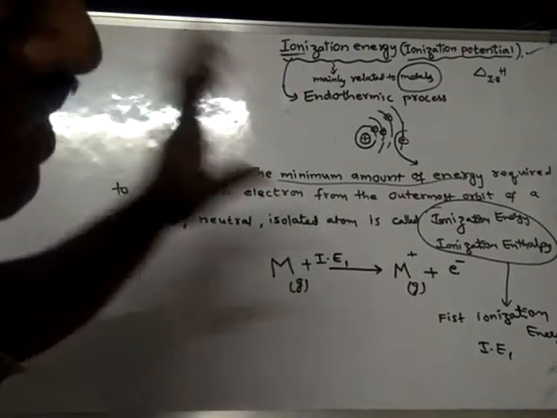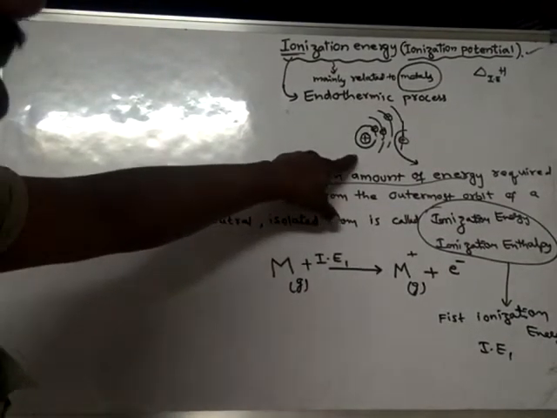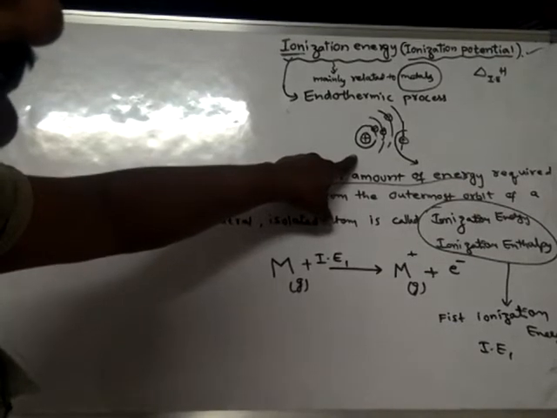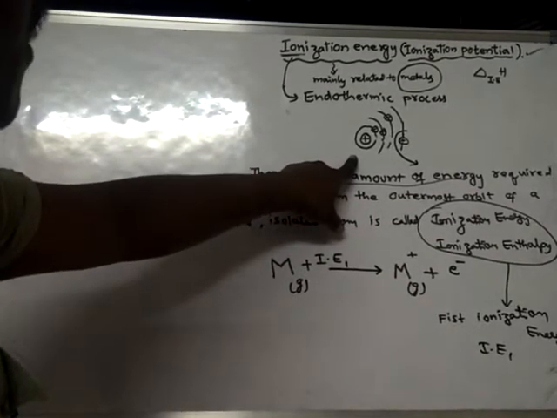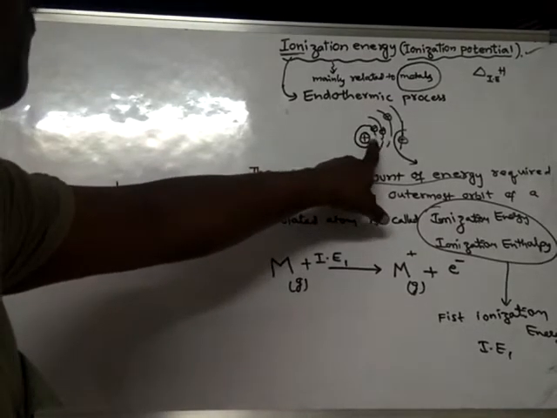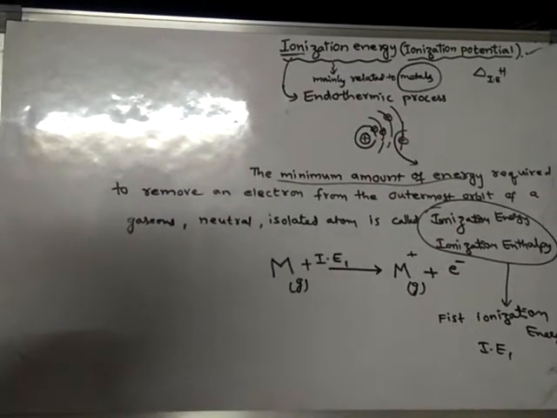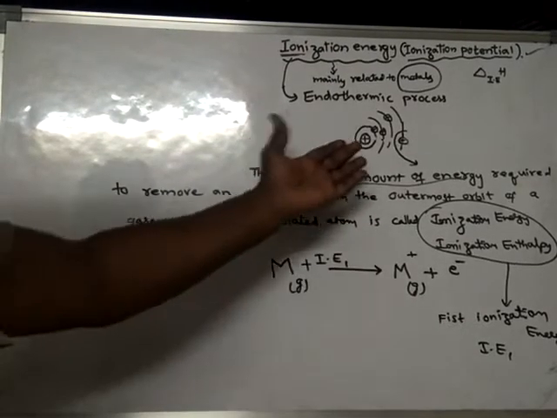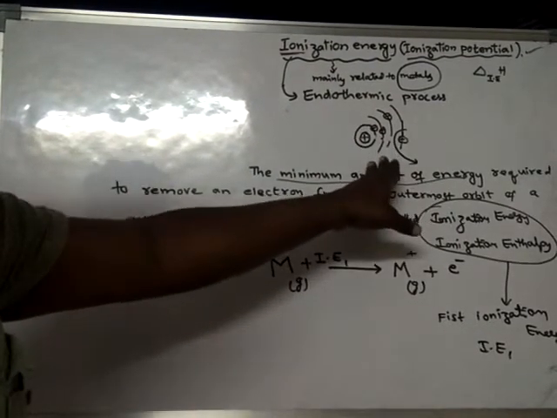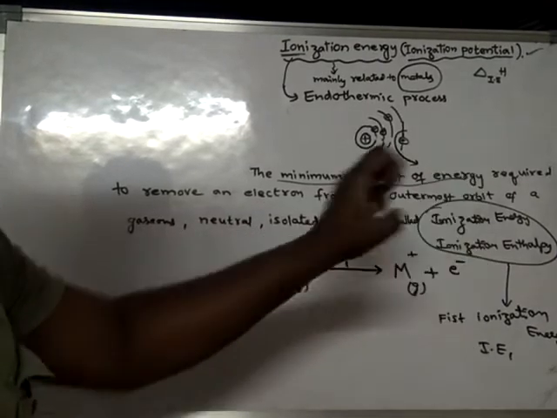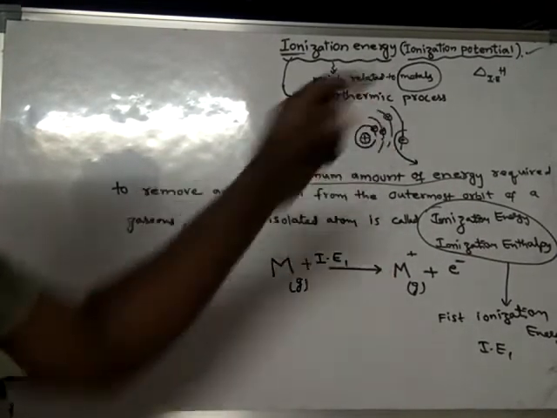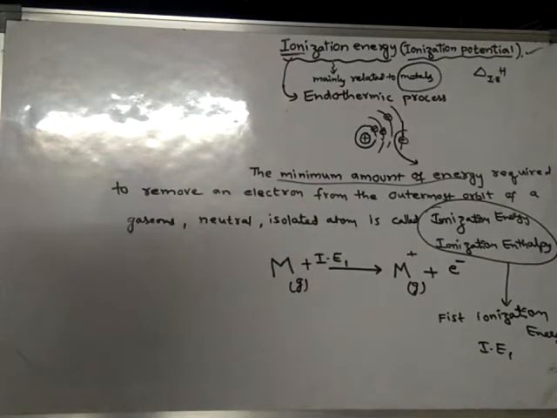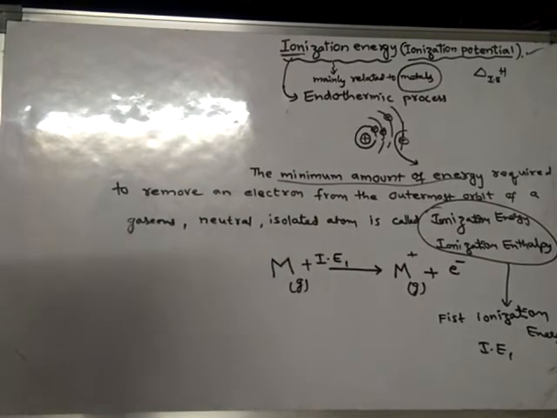That means we are supplying some energy to the atom such that that energy will help to break the force of attraction between the nucleus and the electron in the outermost orbit. So that is why some energy is supplied to the atom. The atom is taking energy from the outside. Hence it is said to be an endothermic process. So ionization energy is always an endothermic process.